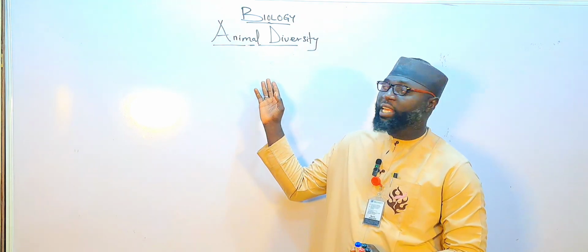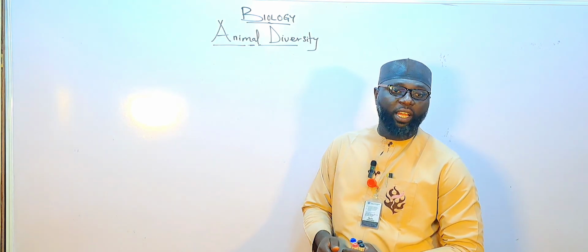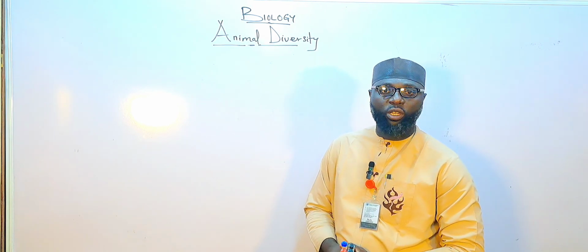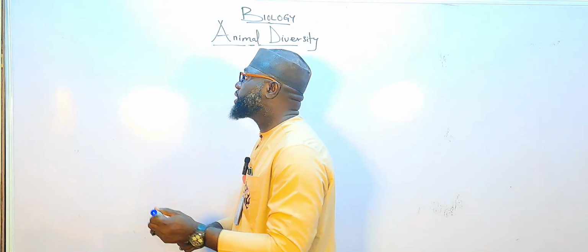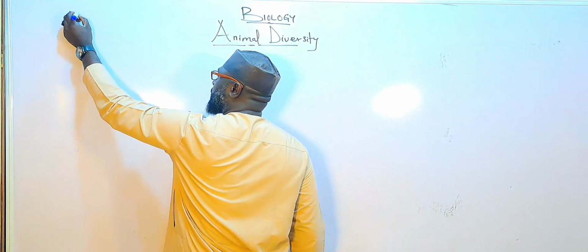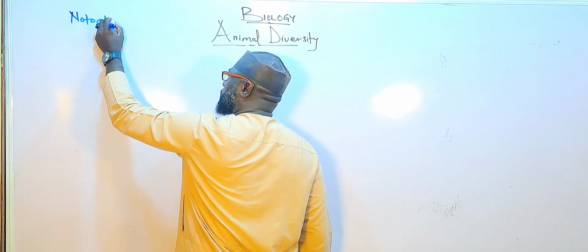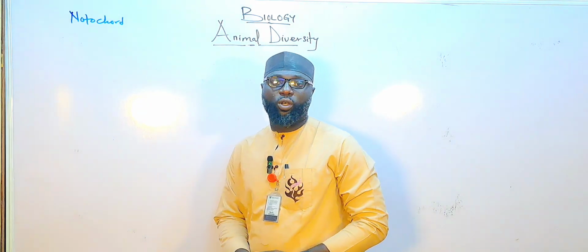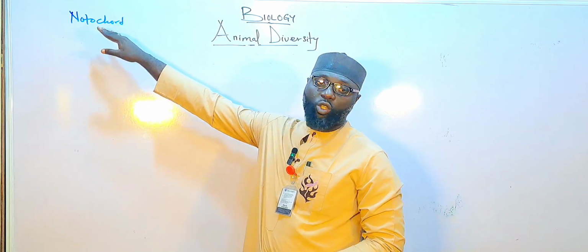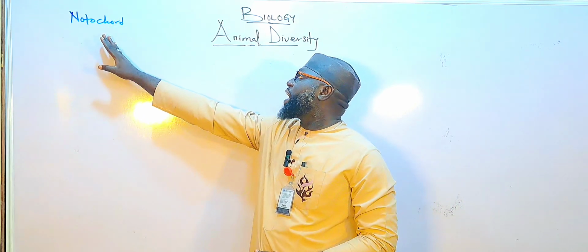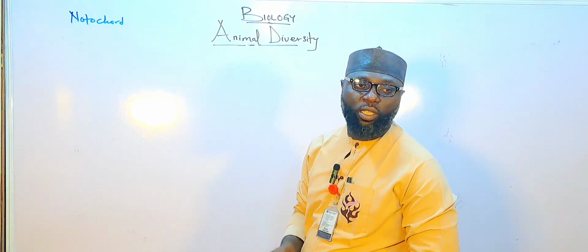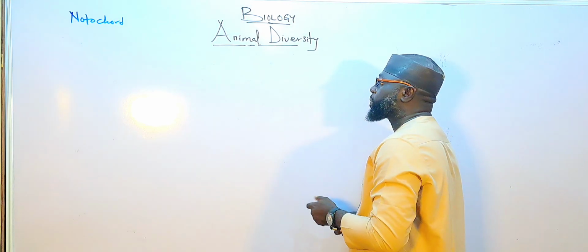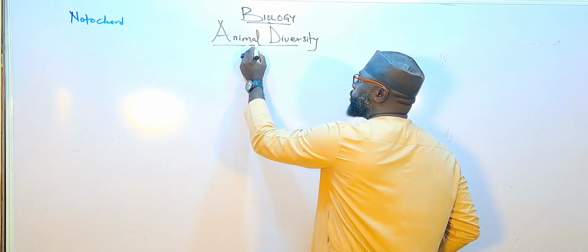So, the animal kingdom can be divided into two parts based on the type of notochord they have. Based on notochord, we use it to classify all animals into how many groups? Two.